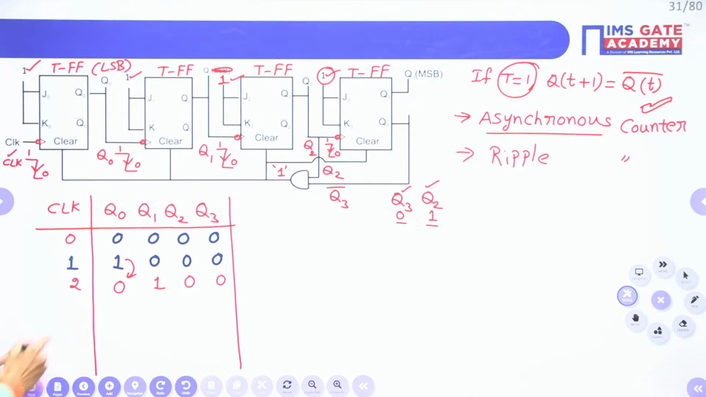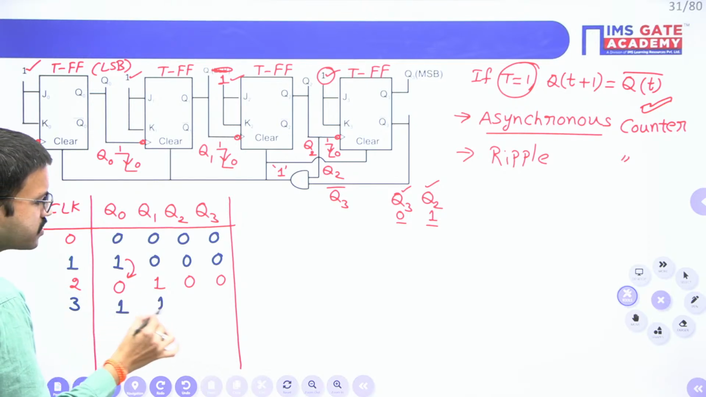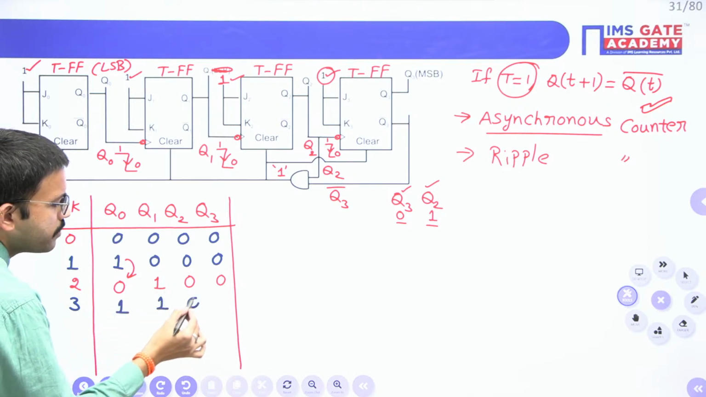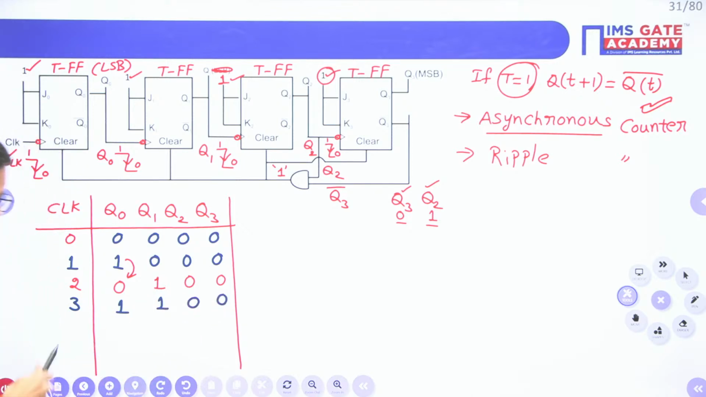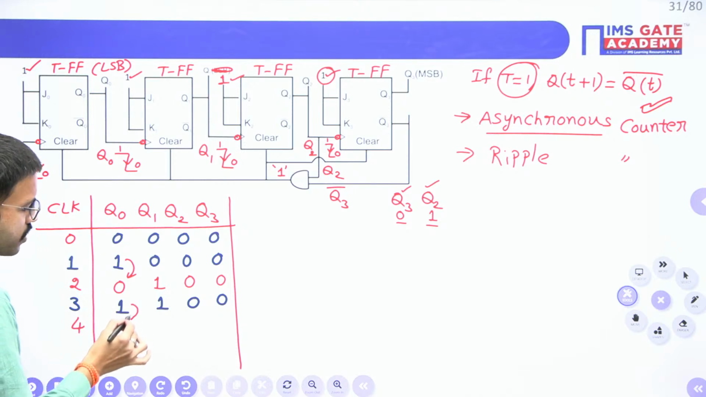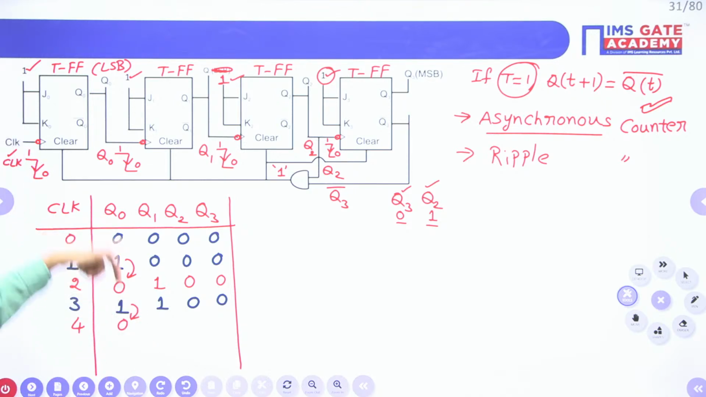Now, third time negative edge of the clock signal we are applying. Here this will complement. It is a positive edge, so it will remain same. Here there is no change, it will remain same. No change, it will remain same. Now, fourth time negative edge of the clock signal I am applying. Here it will be 0. Now, here Q0 is changing from 1 to 0.